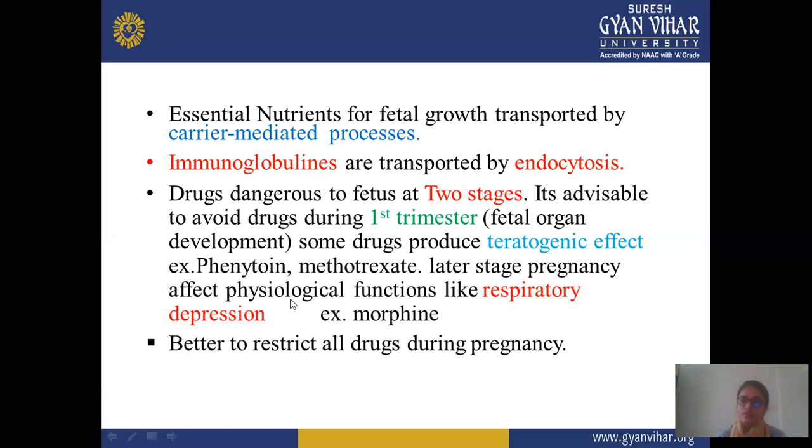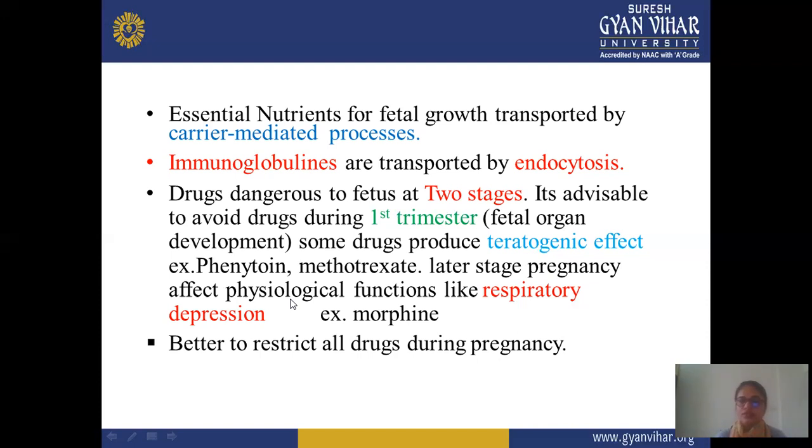Teratogenic effect is an effect on the pregnant woman's fetus due to certain types of drugs or toxic effects of the drug. Phenytoin, methotrexate, and similar drugs also cause this teratogenic effect.